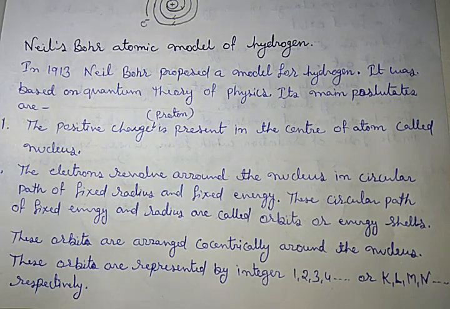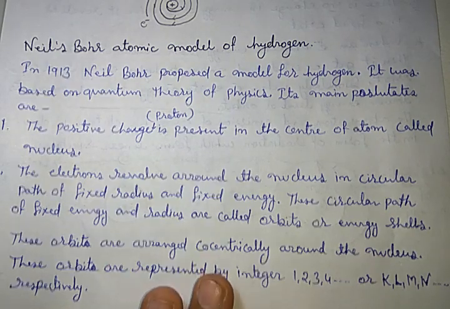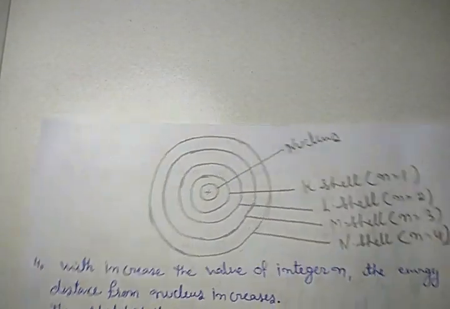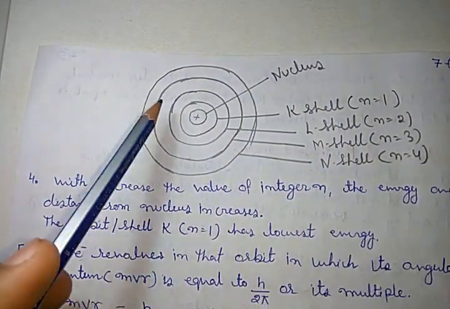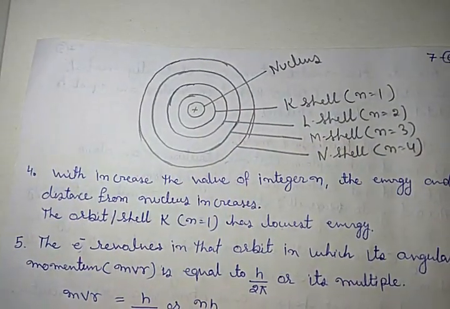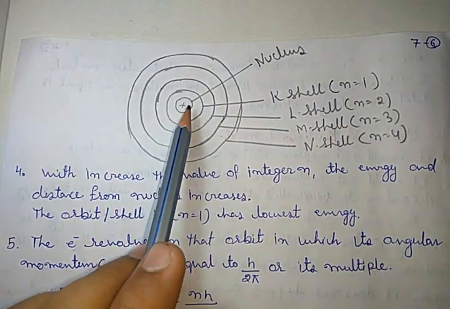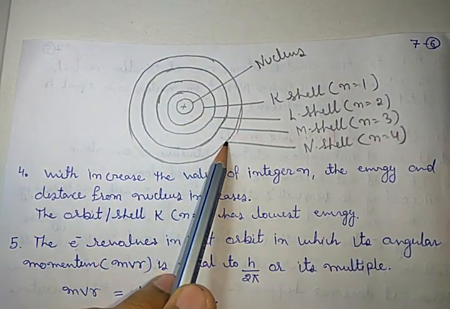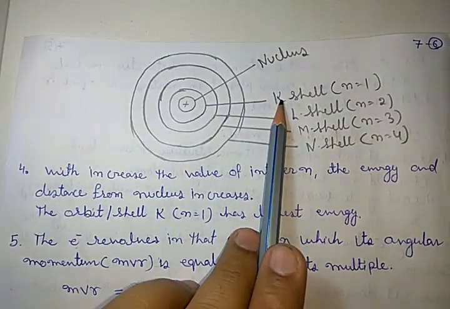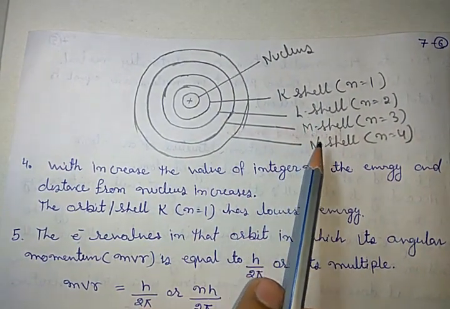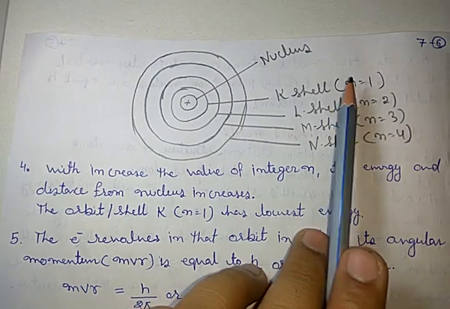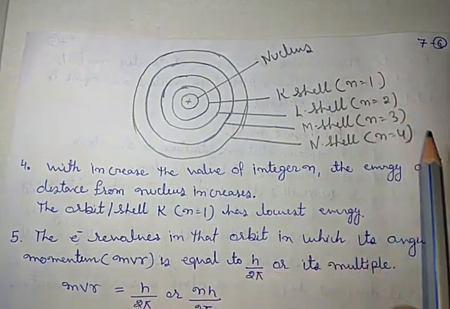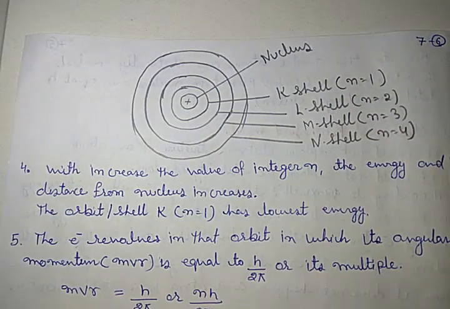That is the nucleus, that is the first shell, second shell, third, and fourth. The first one is called K, then L, then M, and then N, and their integer values are 1, 2, 3, and 4. Got it?